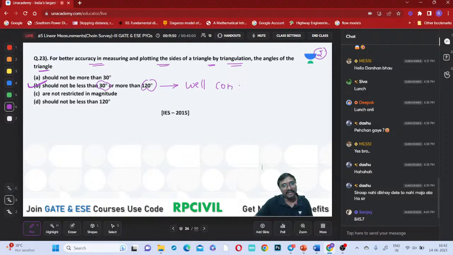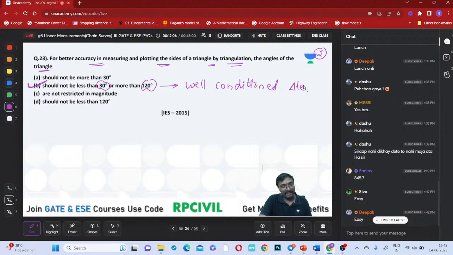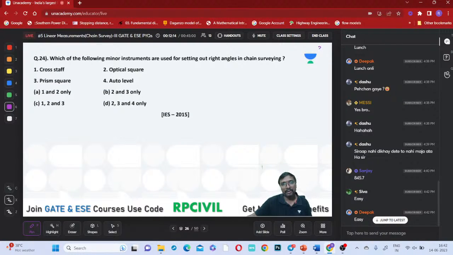Whenever it is a well conditioned triangle, will the measurements and drawings be easy or difficult? The measurements and drawings will be easy, right? There is no difficulty you will be facing. So to make it easy, we have to maintain the angles in between these two. When you are maintaining it, it is called a well conditioned triangle. So shall I go for the next one?